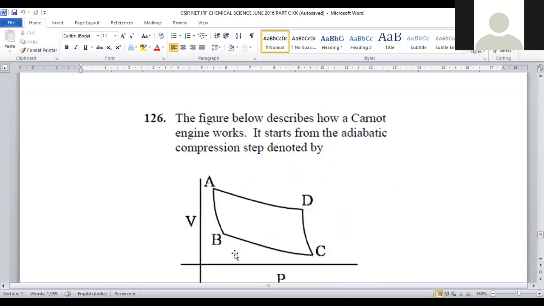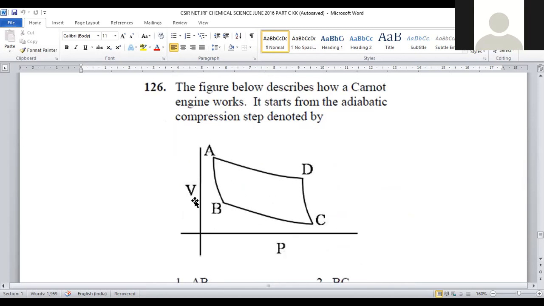Let us move on to question number 126. It is a part of thermodynamics. This is called the Carnot cycle. The figure below describes how a Carnot engine works. It starts from the adiabatic compression step denoted by. So from this Carnot cycle, we have to predict where the adiabatic compression is. Here, volume is taken on the y coordinate, pressure on the x coordinate.